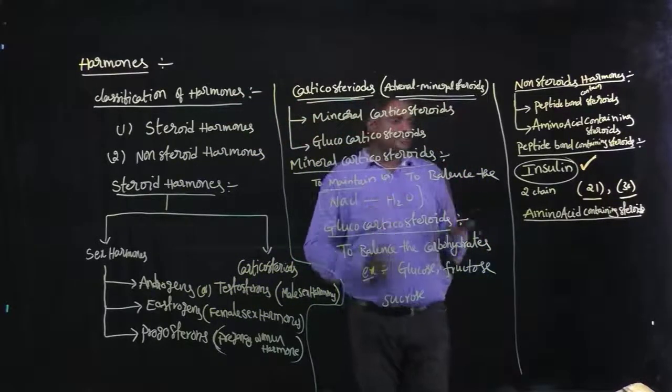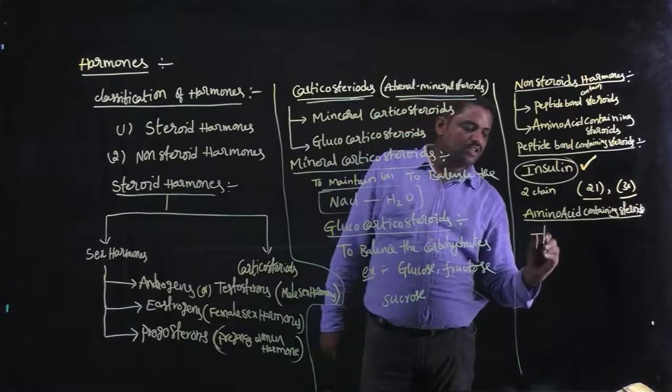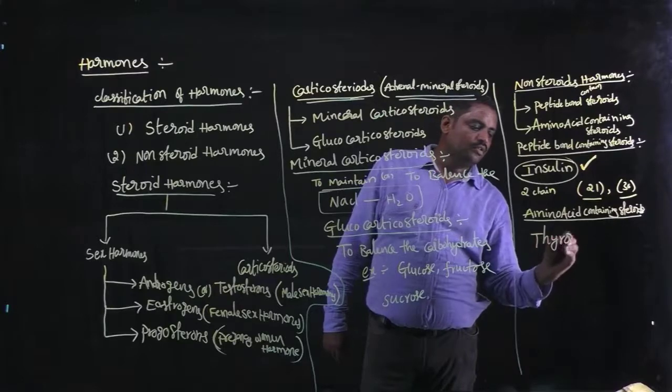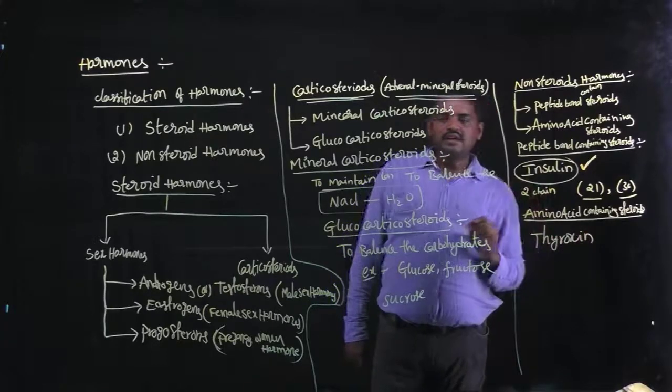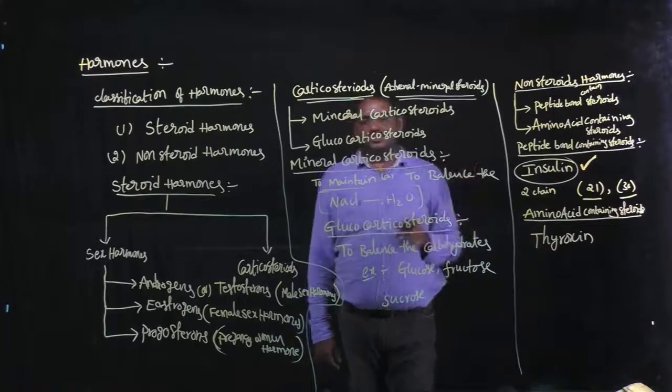In this amino acid containing category, the best example is thyroxine. Thyroxine is the best example for amino acid containing steroids.